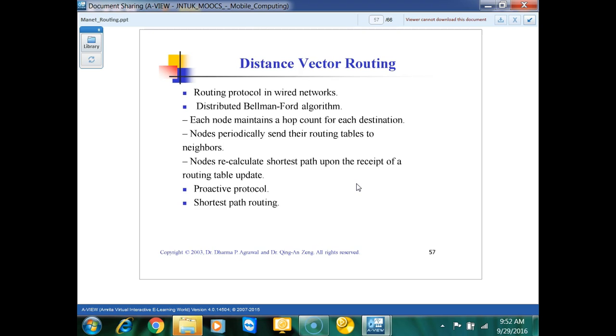So it is increasing the performance. It is a proactive protocol with shortest path routing. So if we are working with the Bellman-Ford algorithm, we are going to have the shortest path from source to destination, with the help of the routing table we are maintaining at each and every node.